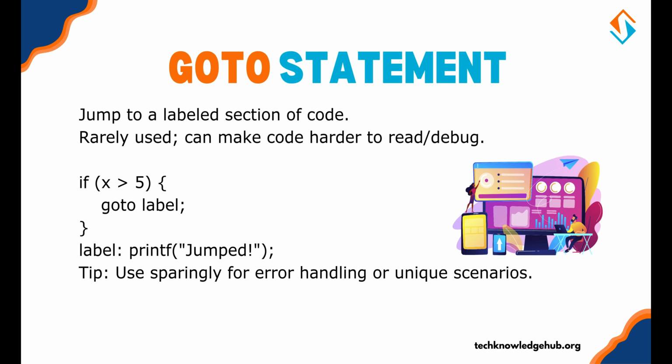Goto statement. Finally, we have the goto statement, which allows you to jump to a labeled section of code. It's rarely used but can be helpful in specific scenarios like error handling. Here's an example.